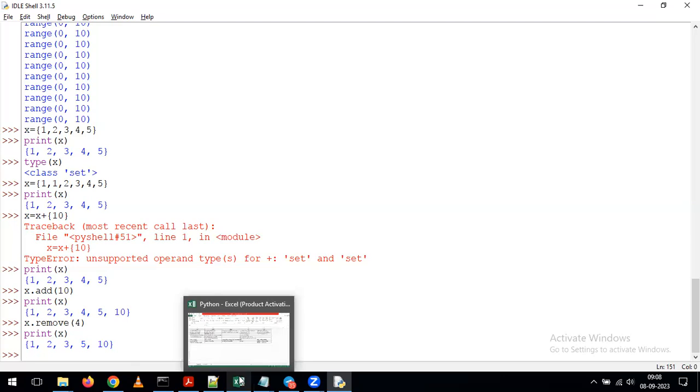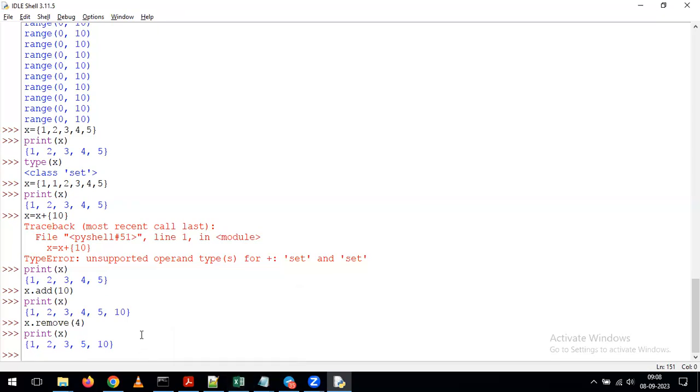Sir, can we add any of the elements in the middle of the set, apart from the end? Sir, when we add an element, the element is getting added at the end of the set. We cannot add in the middle, in between. So we can add the elements only at the end.